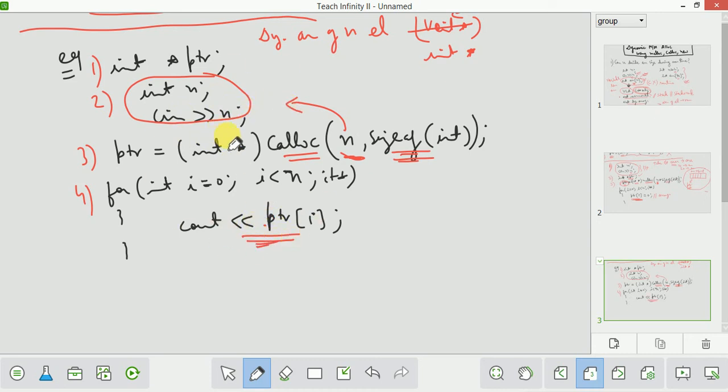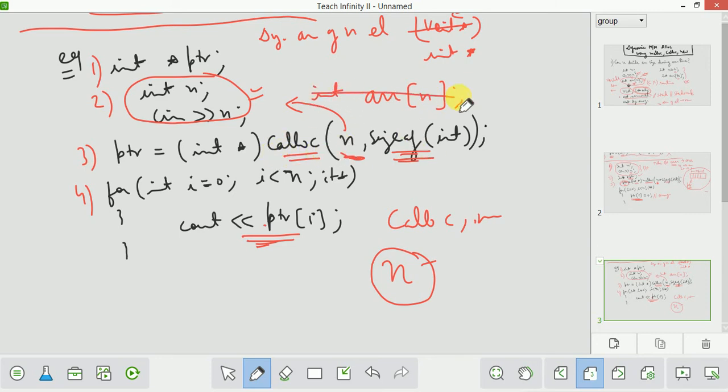So I think you have understood why you are using calloc and malloc. We are using calloc and malloc so that we can create memory for n elements. n can be any value. We do not know the value of n. The value of n is input by the user. So after the input by the user, you cannot create an array like int array[n]. That will be wrong. You should not use int array, you should always create an array using the calloc function, and then you will use it.